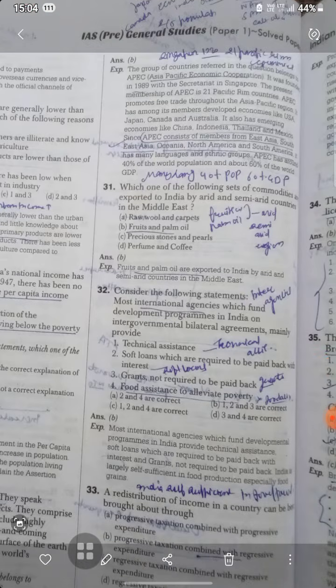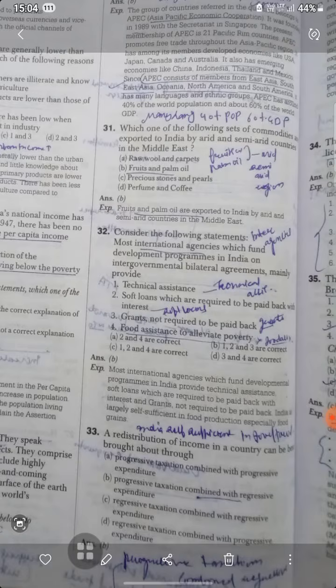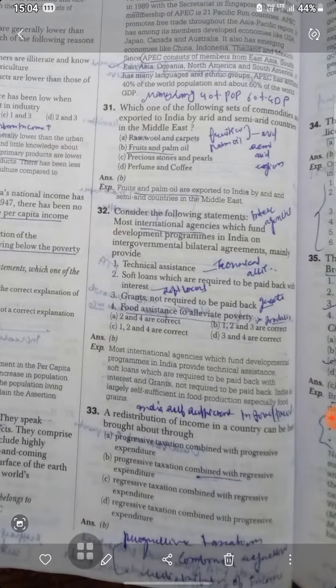Which of the following is the commodity exported to India by the arid and semi-arid countries of the Middle East? It is fruits and palm oil from the arid and semi-arid countries of the Middle East. Fruits and palm oil.